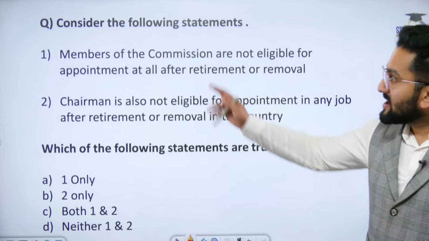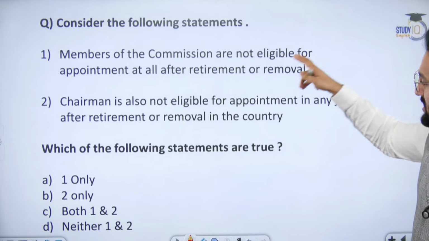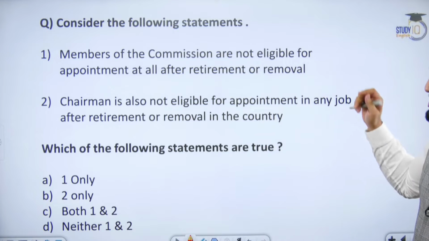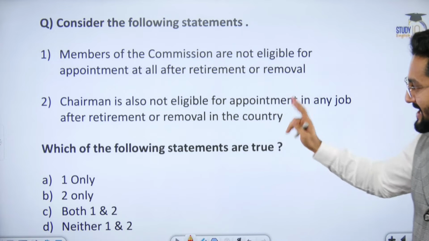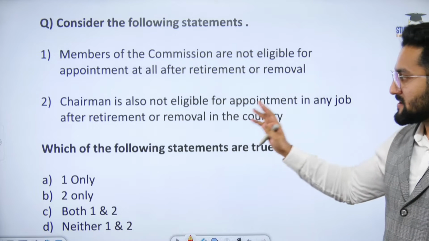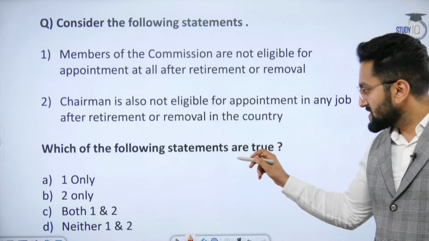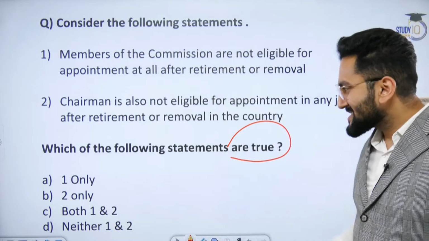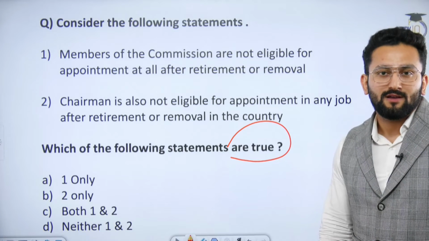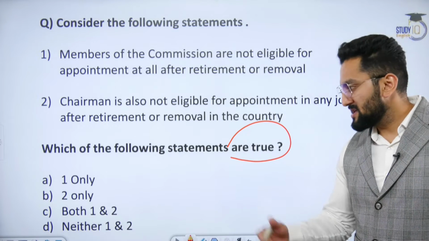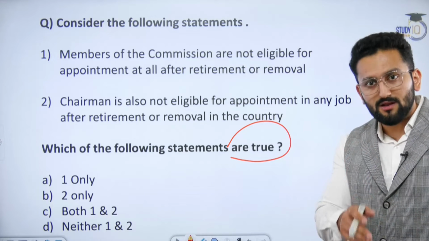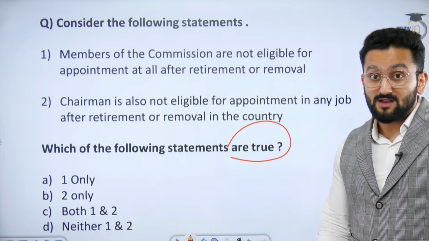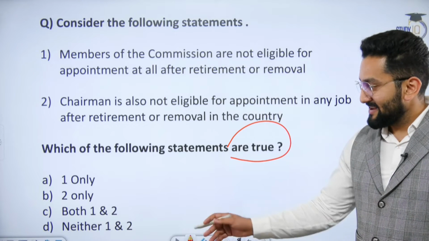Now attempt this question. Consider the following statements. Members of the commission are not eligible for appointment at all after retirement or removal. The Chairman is also not eligible for appointment in any job after retirement or removal in the country. Which of the following statements are true? Come on, attempt. We have not discussed it, but attempt. Because there's a rule in psychology: if you commit a mistake and you get the right answer here and now, there are greater chances that you're not going to forget it. And that's our purpose. Now, attempt.